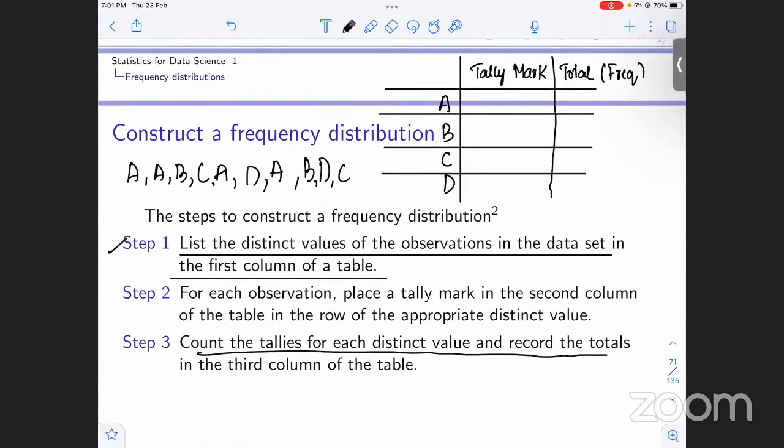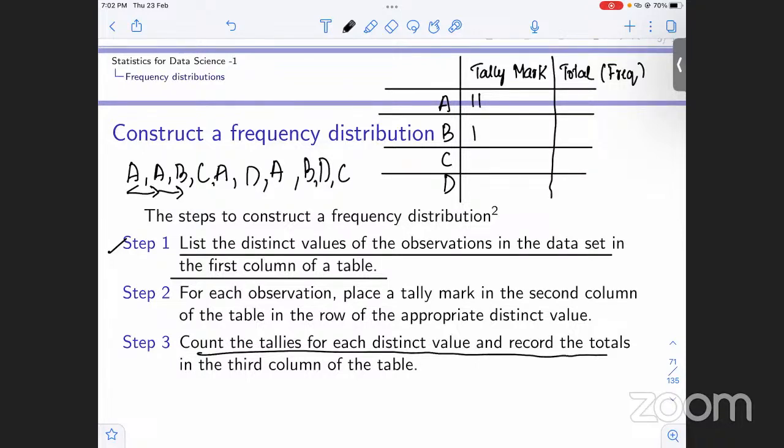Now we'll put a tally mark. We'll go through the data, and whenever we see A, we'll put a tally mark. We encountered A at the first place, so put a tally mark. Now we are moving ahead. We saw A again, so again we have a tally mark, 2. Now we went ahead and see a B, so a tally mark in this column.